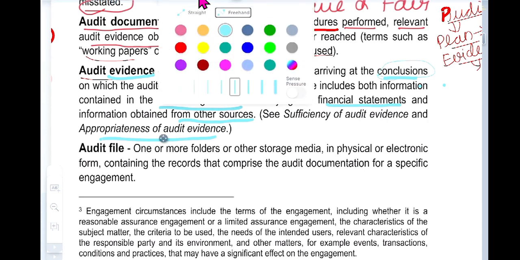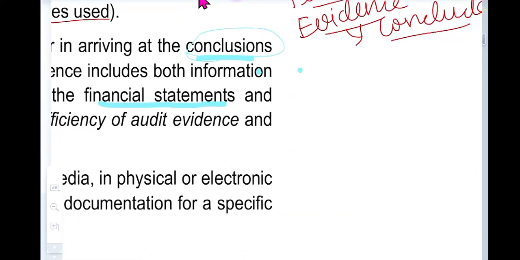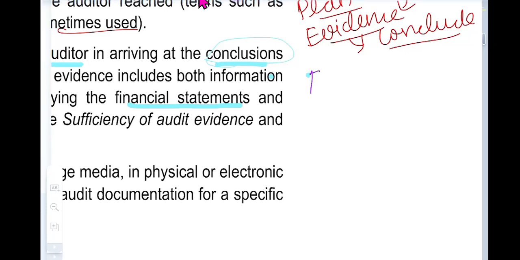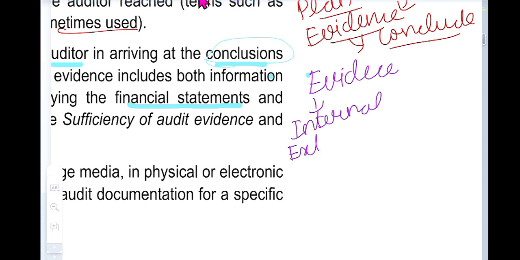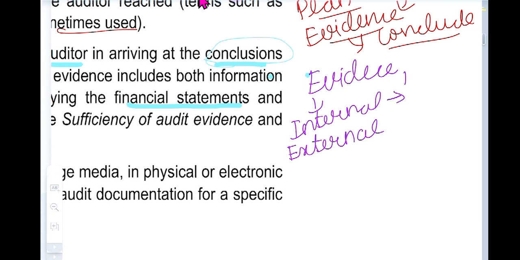To clear this thought and this understanding, we need to see this. Evidence here is said as two things: internal and external. What is internal evidence? Based upon the books of accounts and financials, we say that is internal.